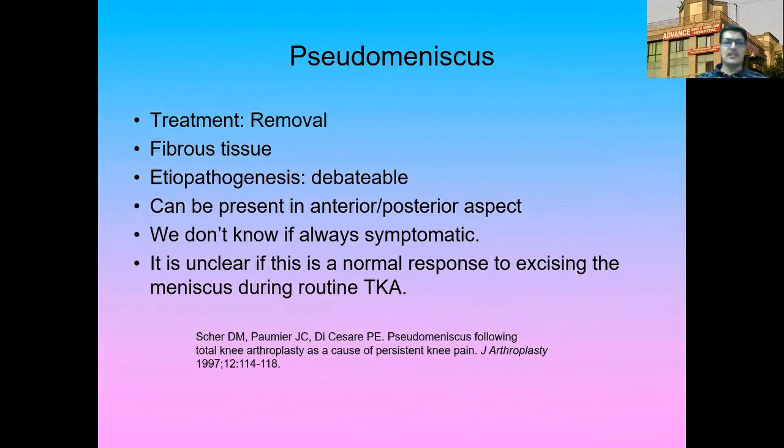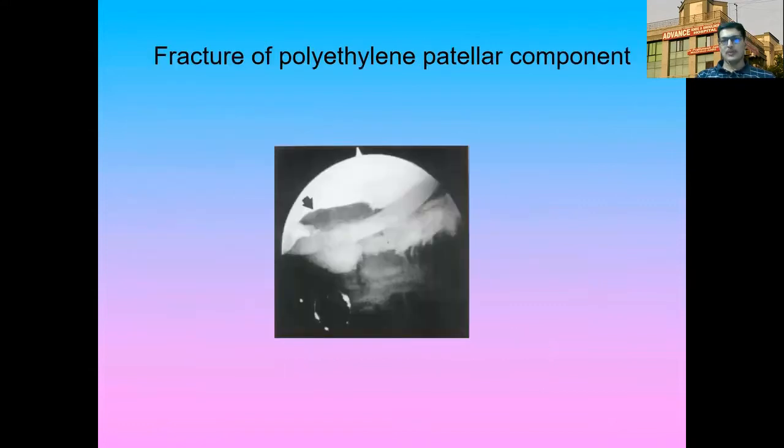Now, pseudomeniscus is a fibrous tissue. Its etiopathogenesis is debatable and its treatment is removal. It can be present either on the anterior or the posterior aspect. We don't know if it is always symptomatic, and it is unclear if it is a normal response to excising the meniscus during a routine total knee arthroplasty.